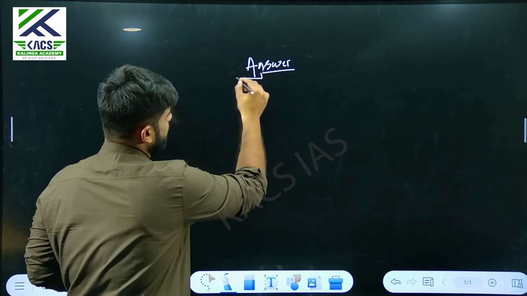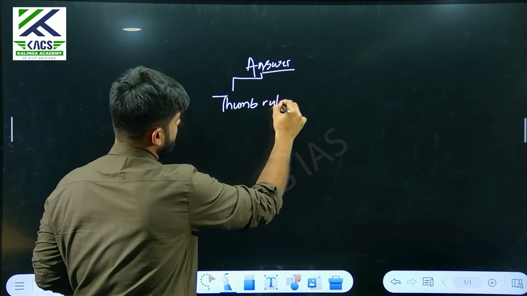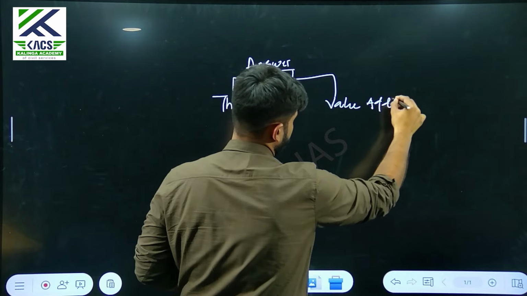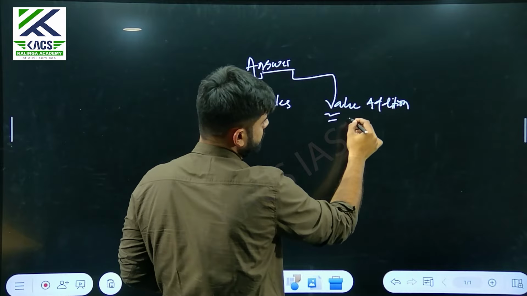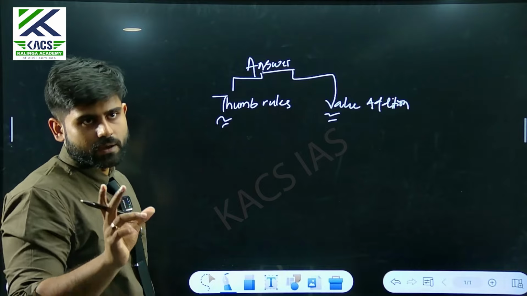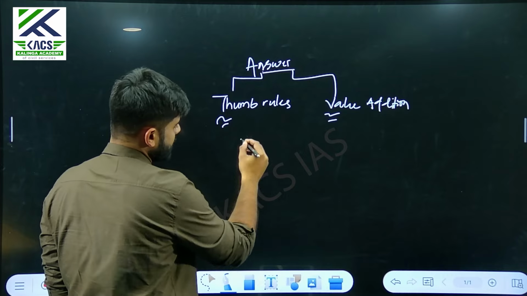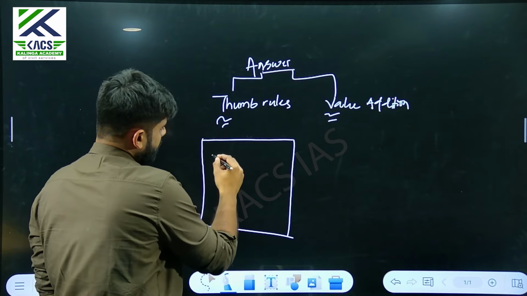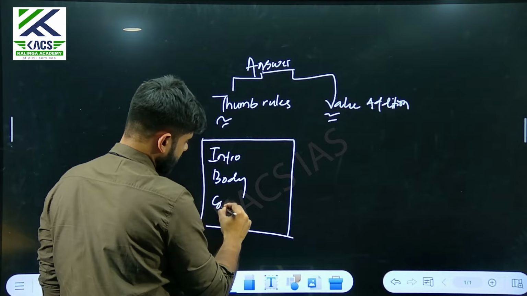Now in answer writing, there are a few thumb rules. Then there is value addition. Thumb rules might help you get selection. Value addition will further increase the probability of getting the selection, and most importantly, it will add that extra oomph to your answer so that you get the rank. So the thumb rule is, first of all, when you are writing any answer, it should have an intro, a body, and a conclusion.